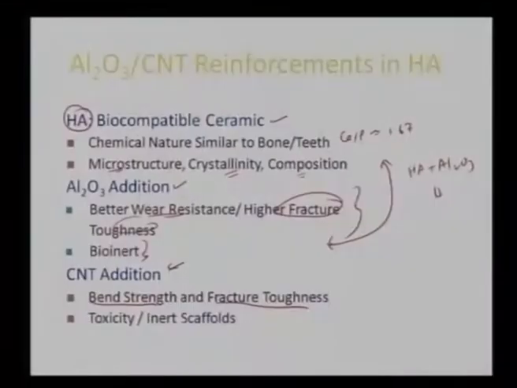liver, brain, anywhere else. So that's always a problem, that anything nano, once it is in the body, might create some problem. But there had also been a second school of thought which says carbon nanotube is a form of carbon, and carbon is the basic form of life, so why should it be a problem at all. So there had been certain concerns, but once we are able to trap those carbon nanotubes in a certain matrix of hydroxyapatite, we can somehow tap its bioactivity, at the same time not letting it become toxic or get loosed into the bloodstream, and thereby lead to its agglomeration at certain body or organ locations.